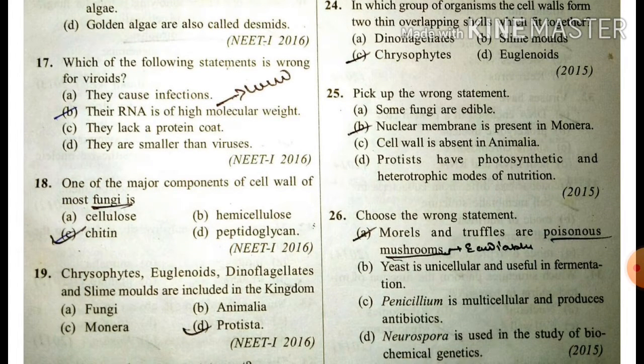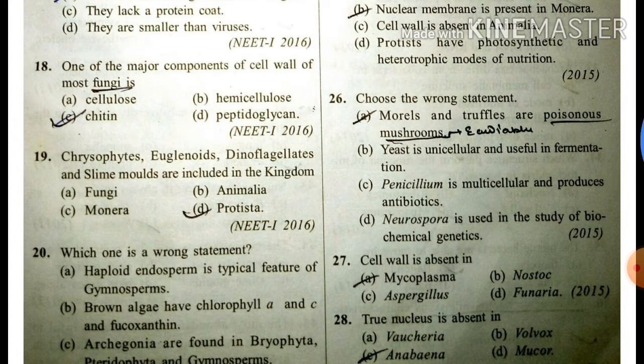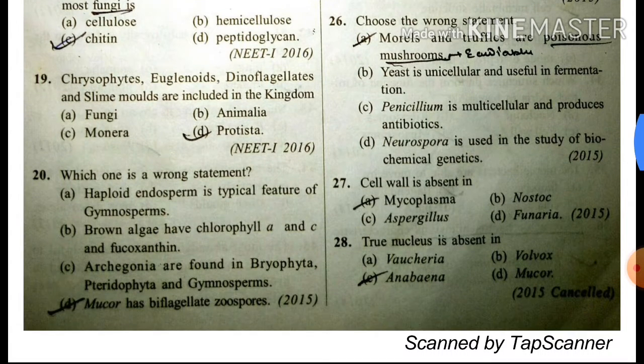Which of the following statement is wrong for viroids? Wrong statement is their RNA is of high molecular weight. This is not high. Their RNA of viroids are of low molecular weight. Okay. Rest all are true. They cause infections. They lack protein coat. They are smaller than viruses. One of the following component of cell wall of most fungi is chitin.